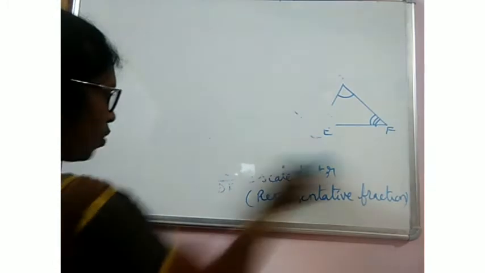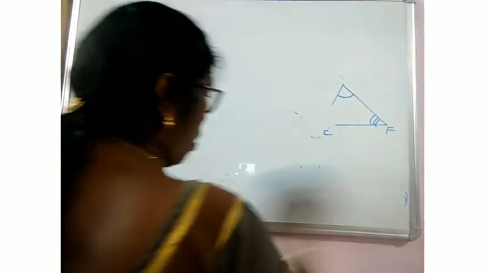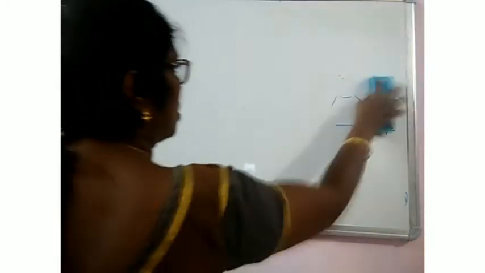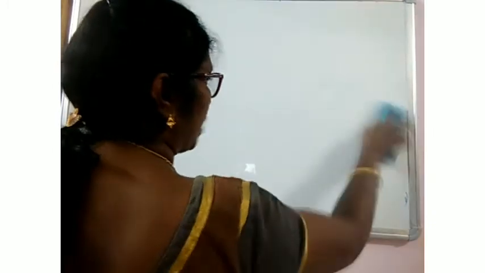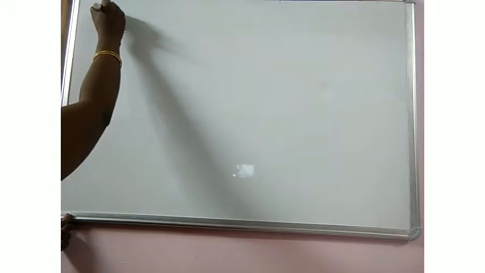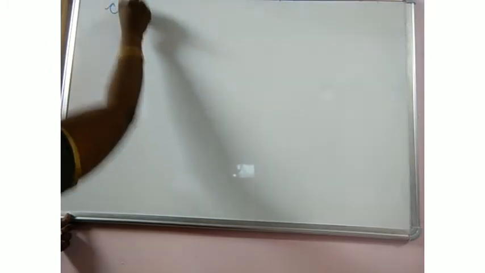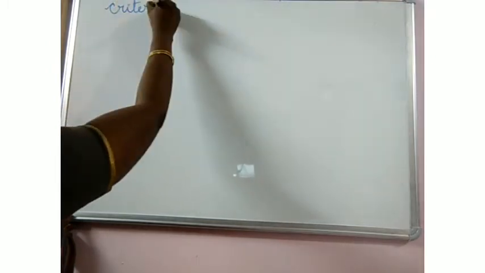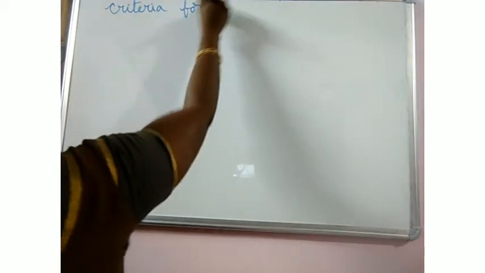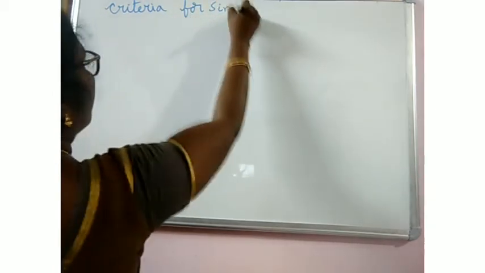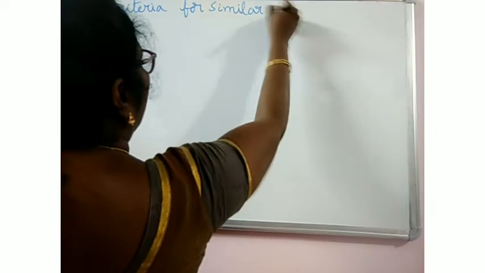They are otherwise known as postulates or axioms. All are same. Postulates for similarity, axioms or criteria, all are same. Okay. Criteria for similar triangles. There are three criteria.